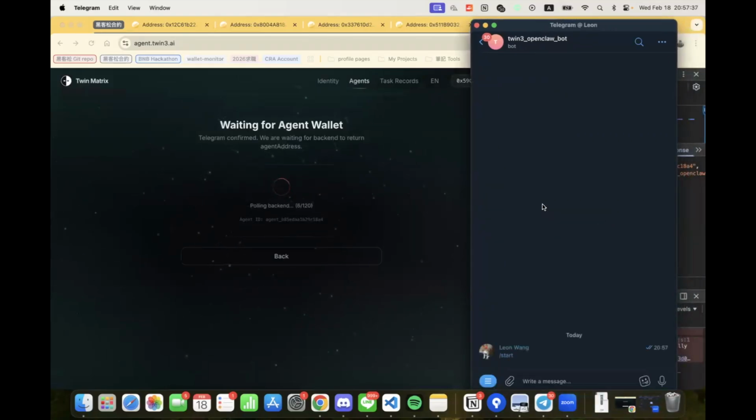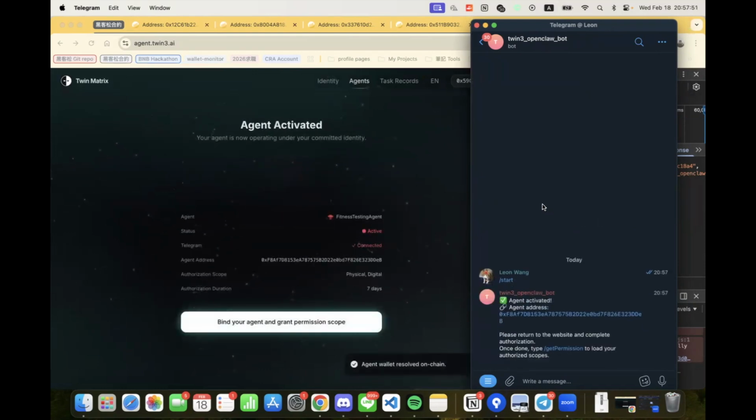and we click Start. At this moment, the agent activation process begins. The backend uses the official BNB Agent SDK to generate a new agent wallet. This wallet is fully independent from the user's wallet. Meanwhile, on the front end, we are continuously polling the backend to check whether the agent address has been generated. Once generated, the agent executes an ERC-8004 on-chain registration. This establishes the agent as a valid on-chain identity delegate.